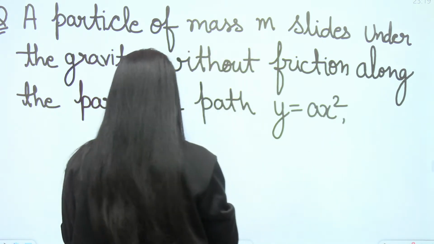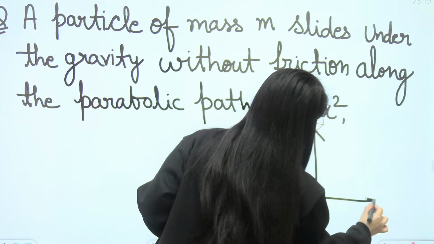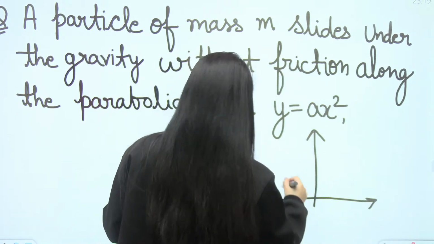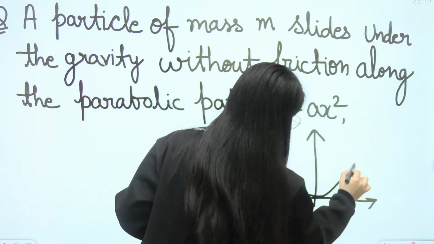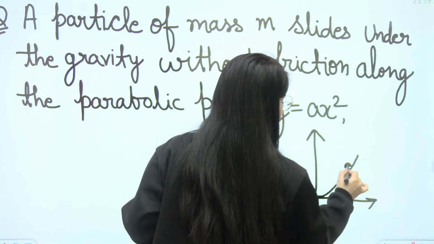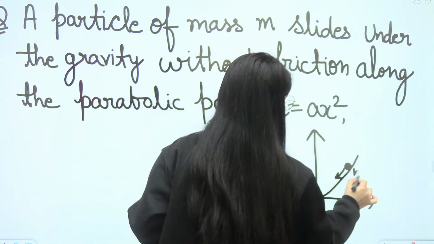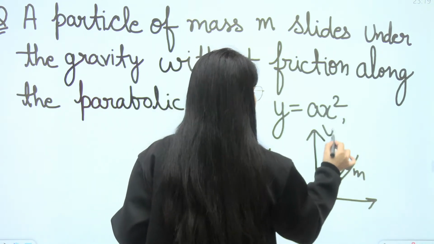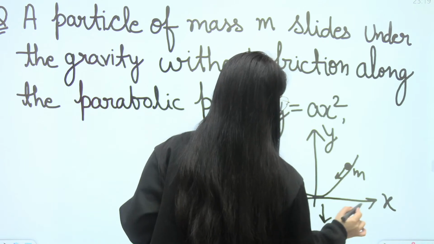So I will show you the figure here. Okay, something like this. There is a particle and it is moving in this direction right now, and the mass of the particle is m. This is the y-axis, this is the x-axis, this is the direction of gravity.